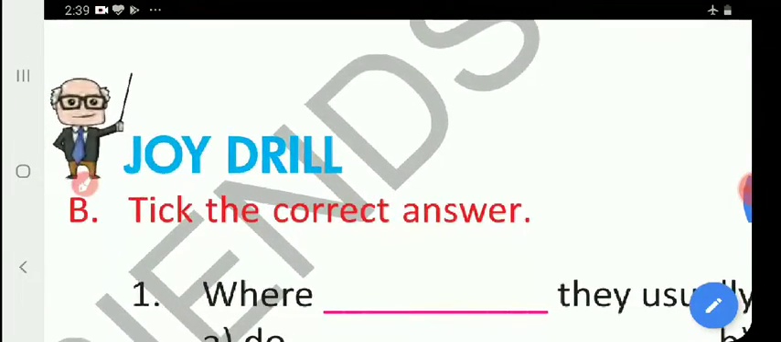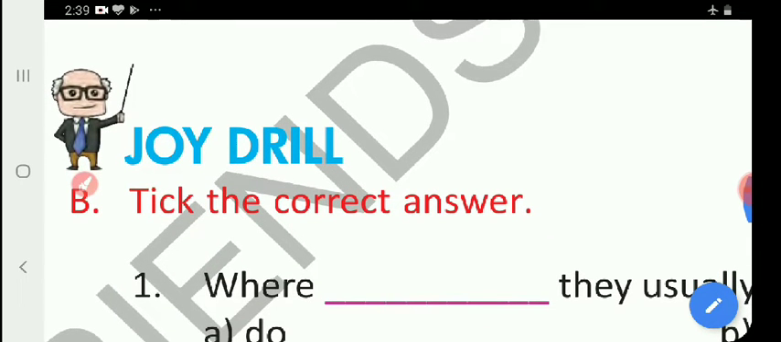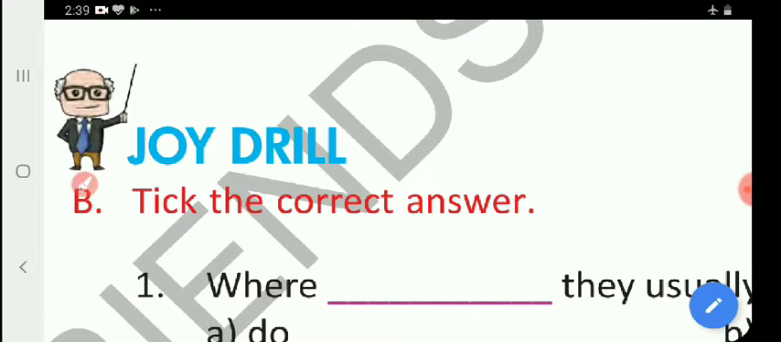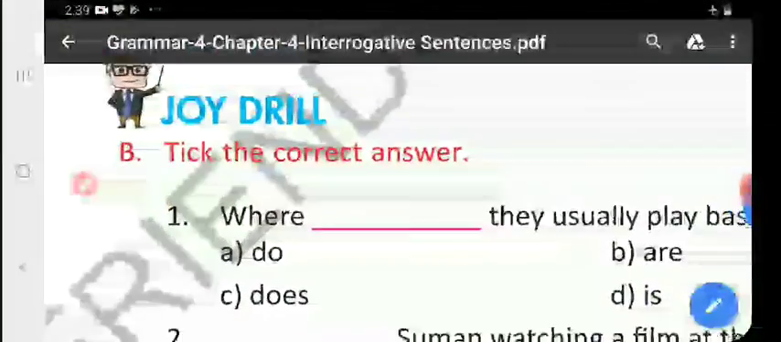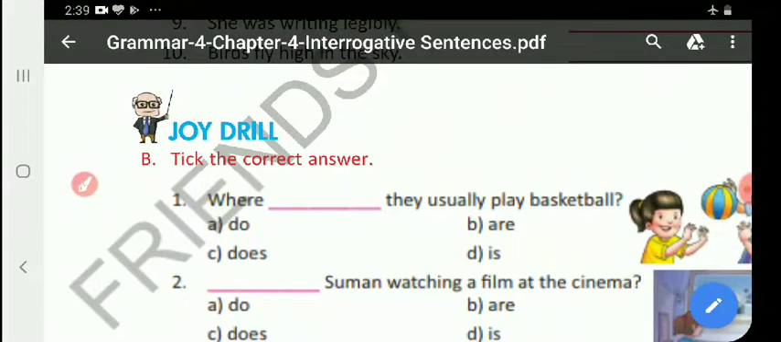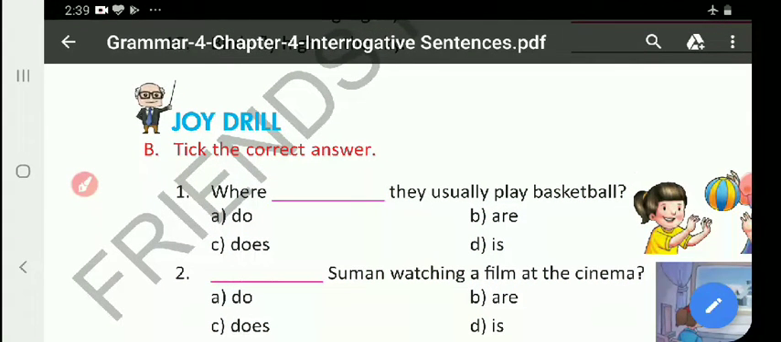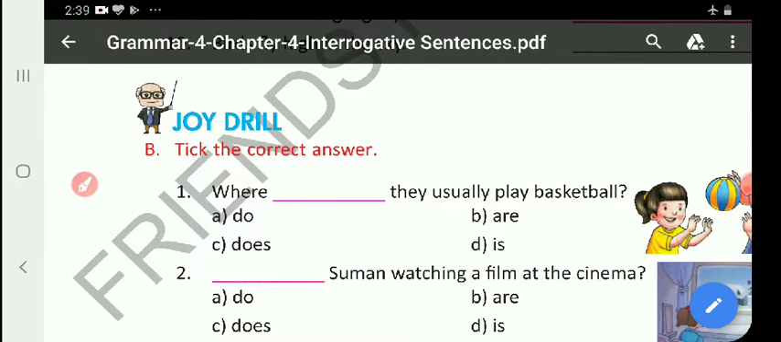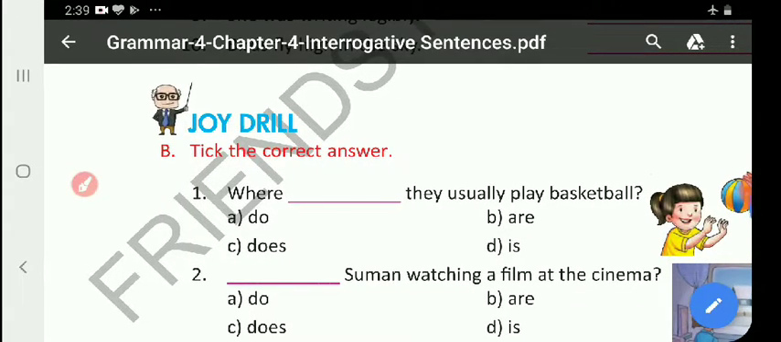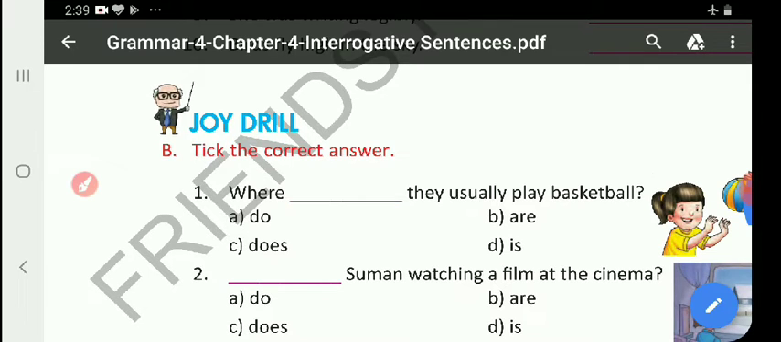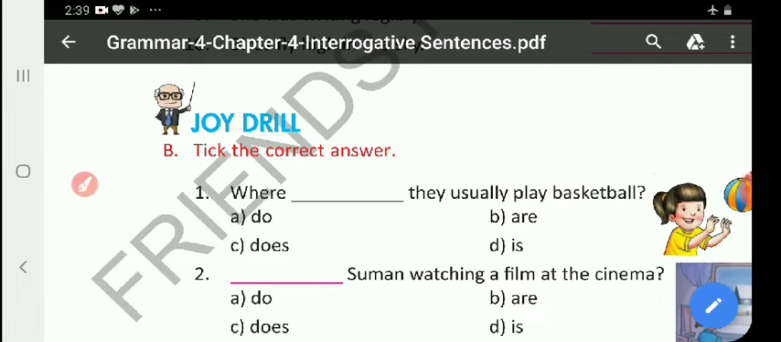Now the next one is joy drill. Here you have to tick the correct answer and write it in the given space. Where they usually play basketball. What is the answer? Where do. Since the subject is plural, you can write where do. Please tick on do and write do in the given space.